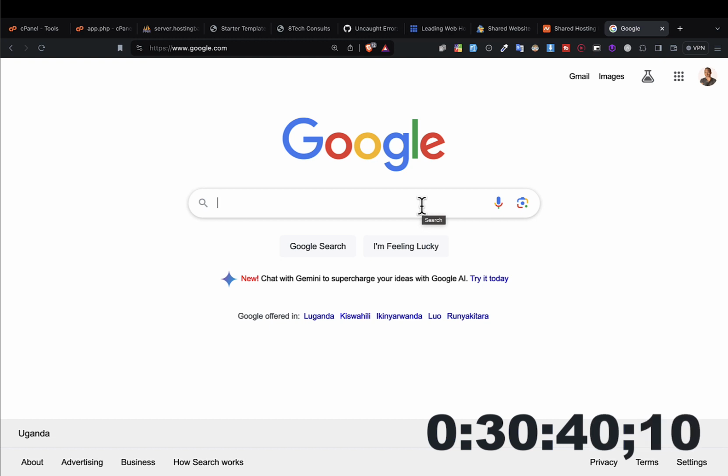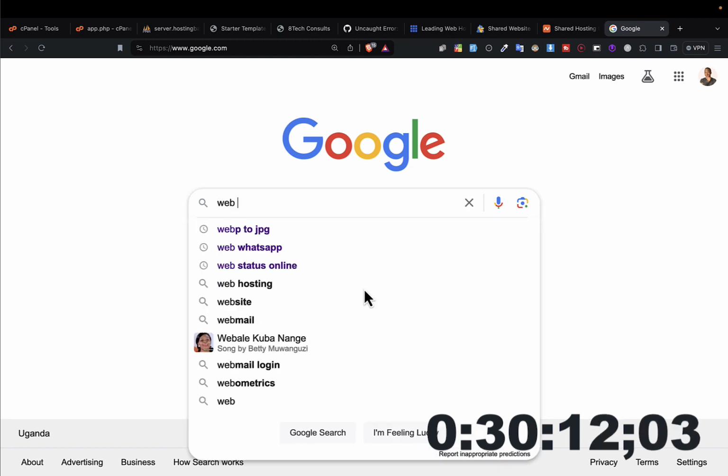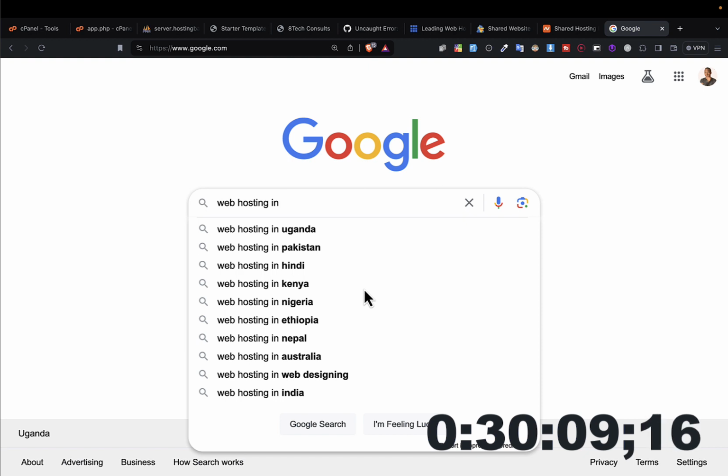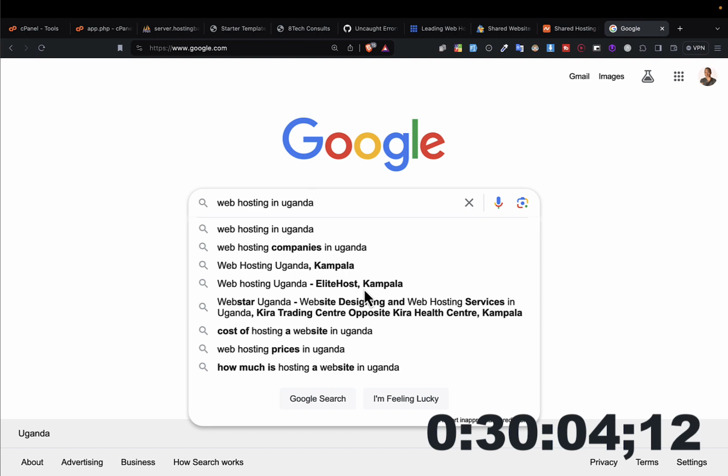Then another way is using the international companies. You'll find these international companies will need you to have a credit card. So if you don't have a credit card, let's say you don't have a Visa card or a MasterCard, you can begin with a local hosting, a hosting provided by a company within your country. However, your website will also be accessed outside the country, everywhere. For example, you can say web hosting in, for example, I can put Uganda, and you can also put your respective country. Web hosting in Uganda.